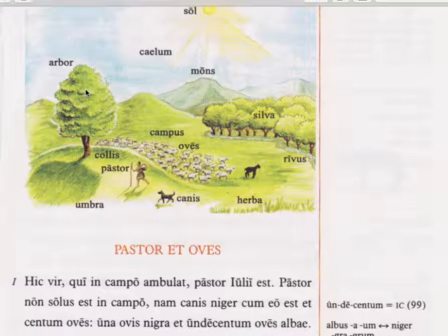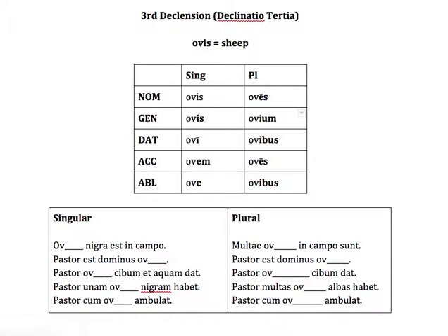But for now, all you have to know is that I'm going to give you a noun like, say, arbor or ovis or pastor, and you'll have to give all the endings for that declension, okay? So let me move this out of the way again. So I've used the example of ovis, which is sheep.